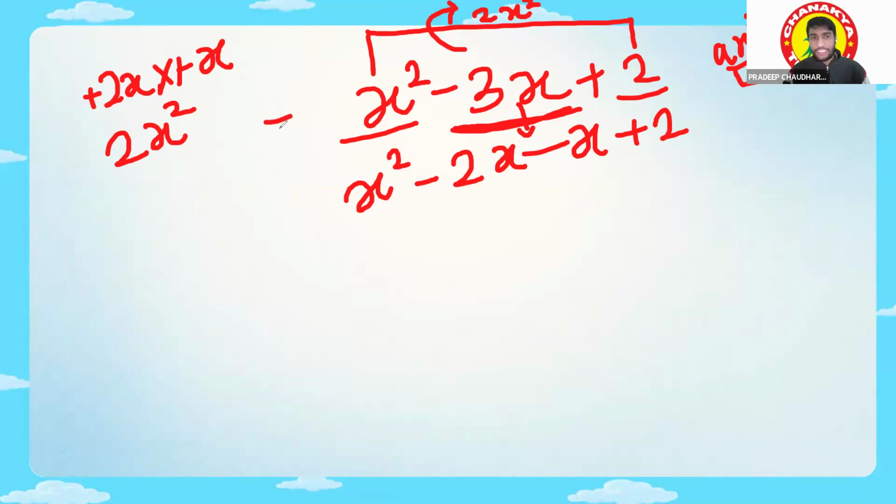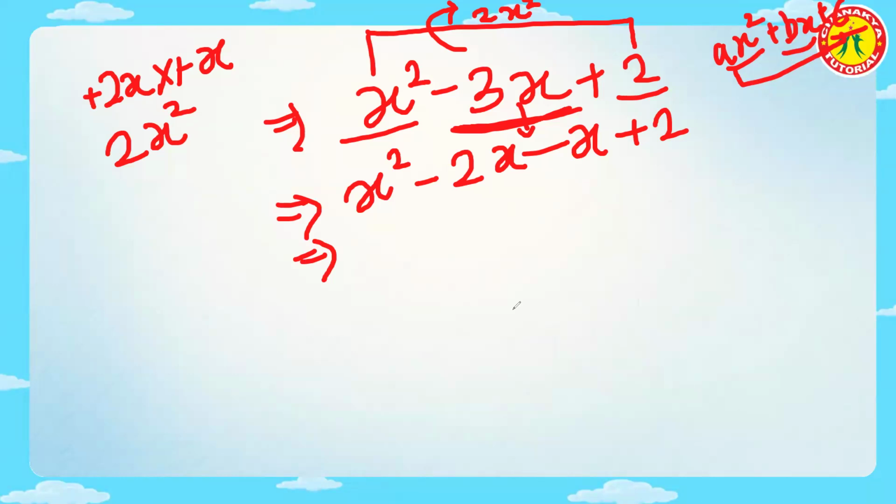Suppose in this example, there is x square minus 3x plus 2. First of all, I will just multiply the x square with the 2. What I will get is 2x square. After that, I have to split this 3x like this, that it will be equal to minus 3x, and if I multiply the parts, it should be equal to this 2x square. So is it equal to the 2x square, guys? Yes, sir. Okay.